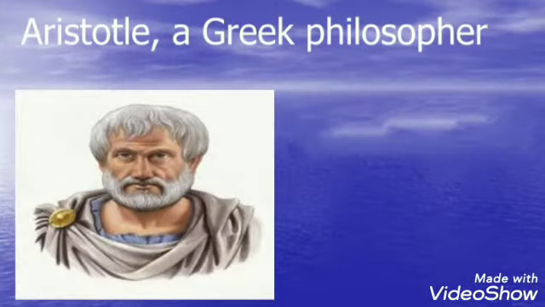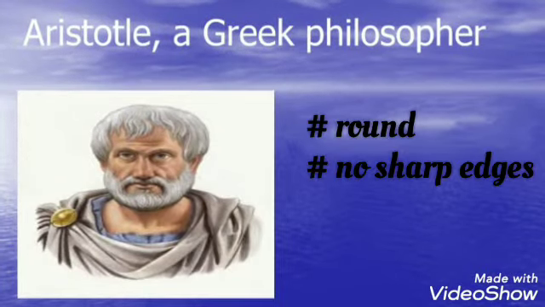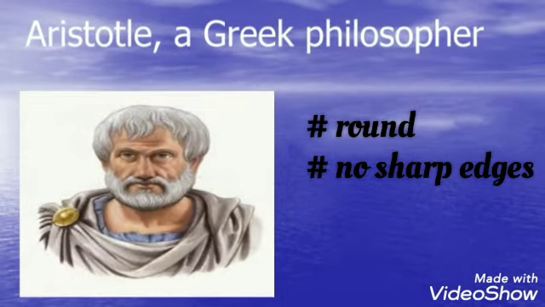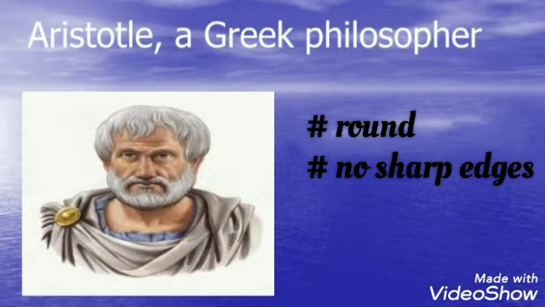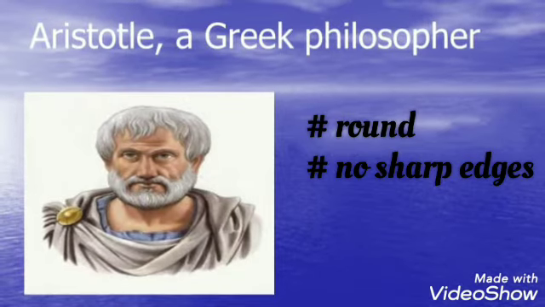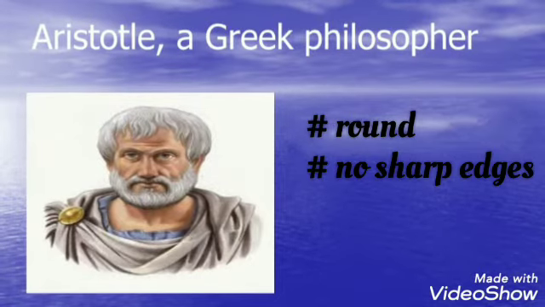Aristotle, a Greek philosopher and scientist, said that the earth was round and it had no sharp edges. So he told everyone that earth is round and not flat, like the people used to think in earlier times. So earth is round like a ball and it doesn't have sharp edges also.